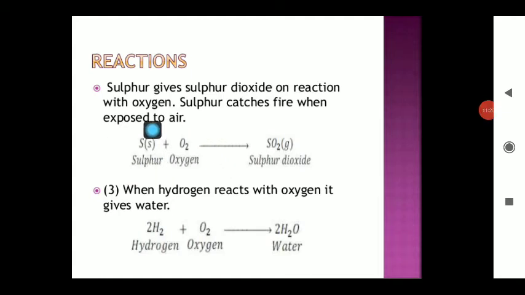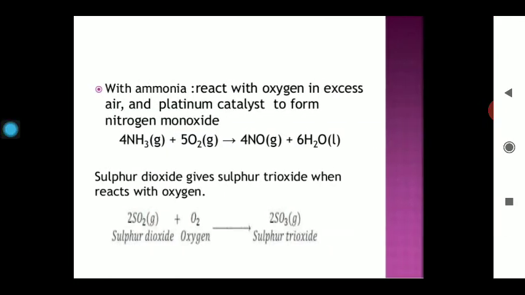Sulfur is the very next member after oxygen in the group 16 elements. Due to the difference of electronegativity, these two elements can combine to form the corresponding sulfur oxides. When H2 can combine with oxygen, they can form the oxide जिसको आप water कहते हैं, and this compound is sulfur dioxide. जब आप सल्फ्यूरिक एसिड बनाएंगे, वहाँ पर इस chemical reactions को use करेंगे for the preparation of sulfuric acid, that is the king of chemicals.